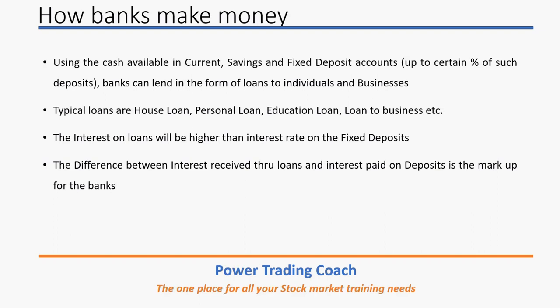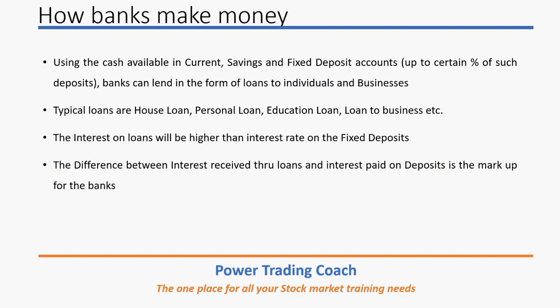So the typical loans are house loan, personal loan, education loan, loans to start a business or to improve or enhance the business, and there are other loans also, but for the sake of simplicity we'll use these as the types of loans. The interest on the loans will be higher than the interest on the fixed deposit. So if a fixed deposit gives you 7%, the loan will have higher than 7%.